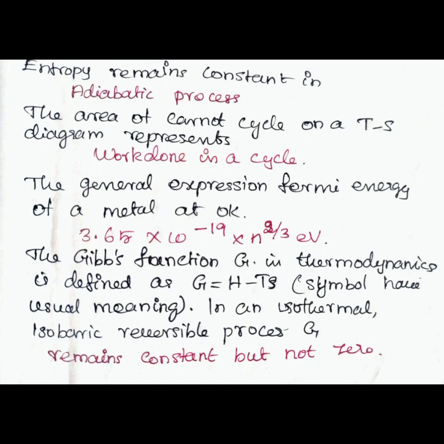The Gibbs function G in thermodynamics is defined as G equal to H minus TS. In an isobaric reversible process, G remains constant but not zero. Answer: remains constant but not zero.